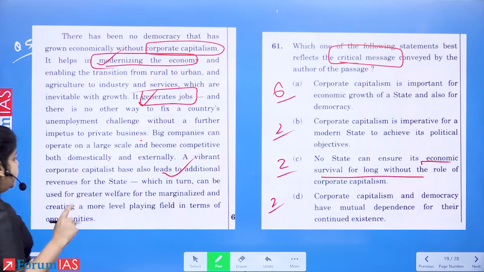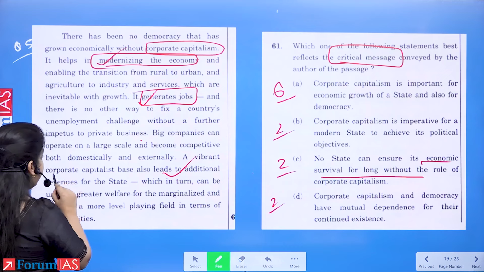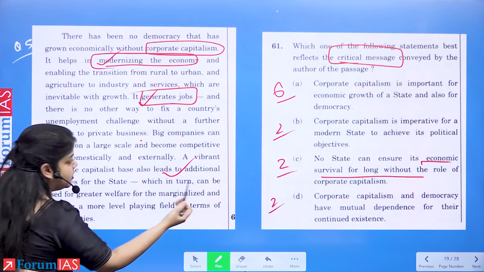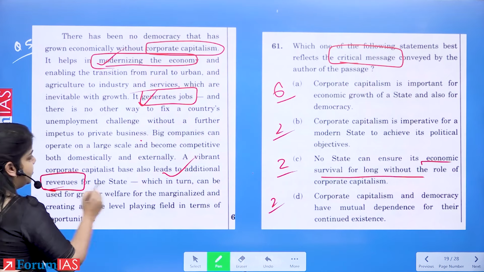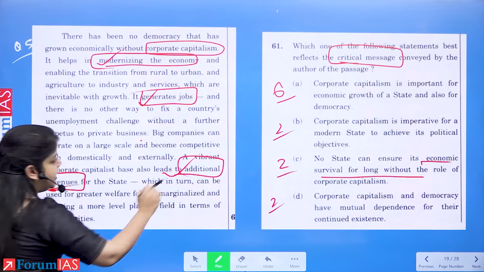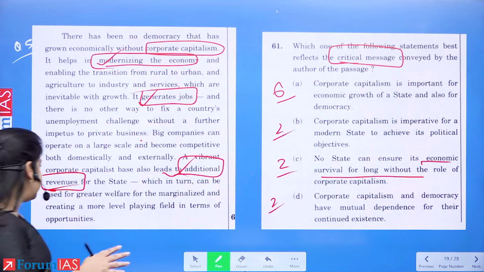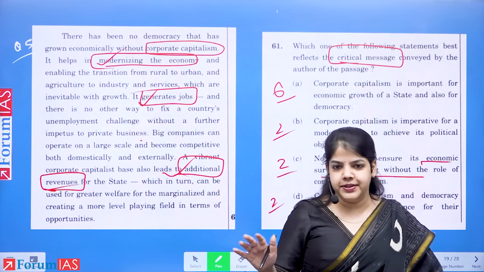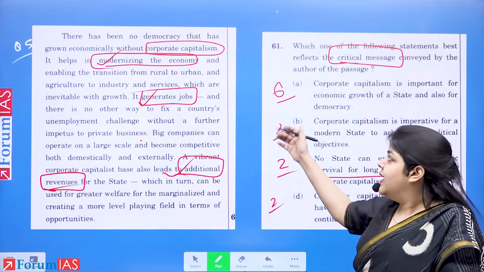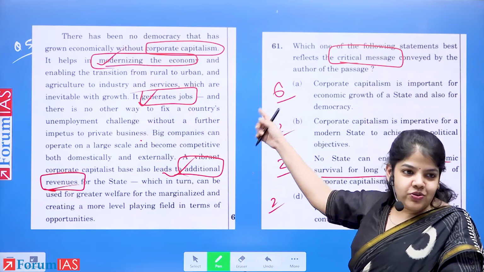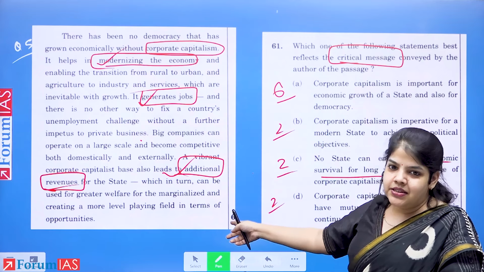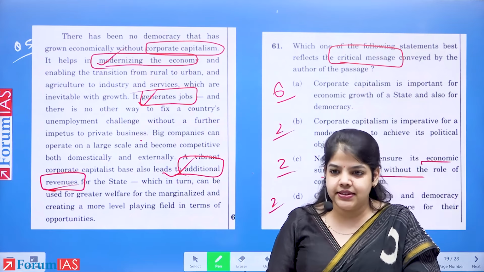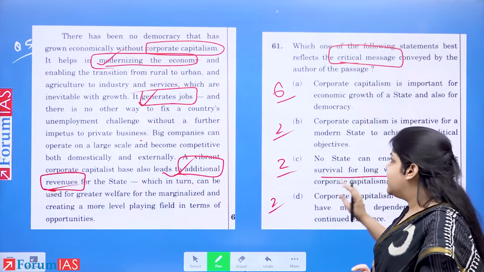Next, a vibrant corporate capitalist base also leads to additional revenue for the state, which in turn can be used for greater welfare for the marginalized, creating a more level playing field. Okay? So basically, the economy is modernized, jobs are created, and the state gets more revenue. 3 advantages. Now, let's take a look at the options.